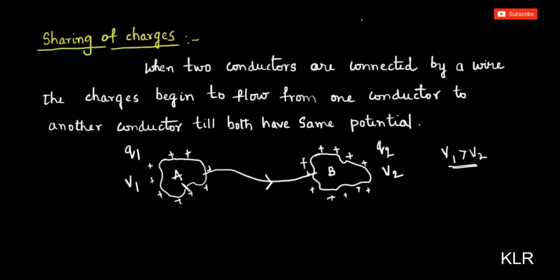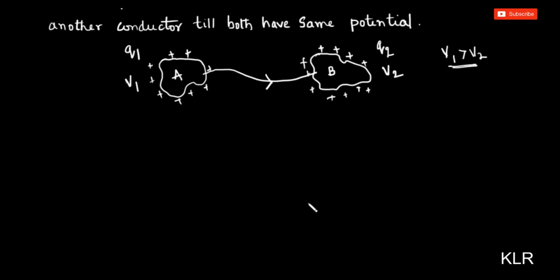Here in this case, A is at a higher potential, which is V1, and B is at lower potential. So the charge will flow from A to B, but how long will it flow? It will flow until they reach common potential or same potential. Let us discuss this in detail.